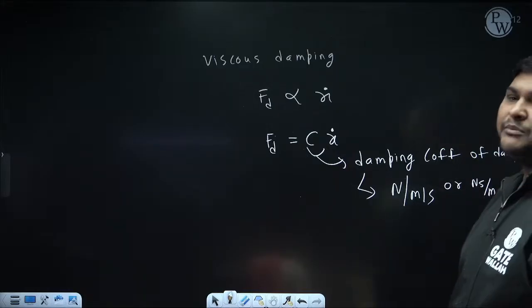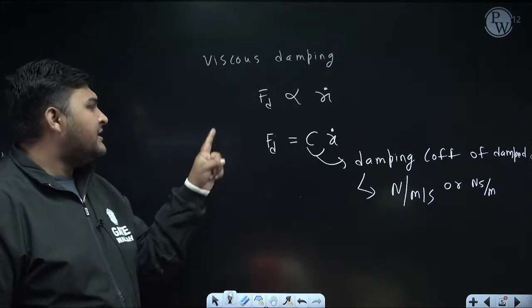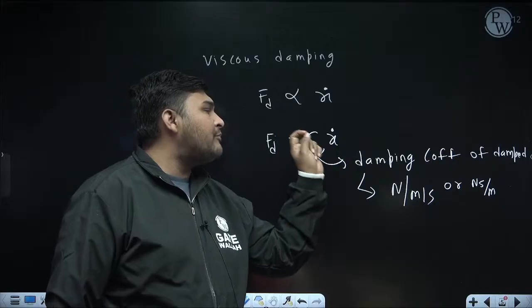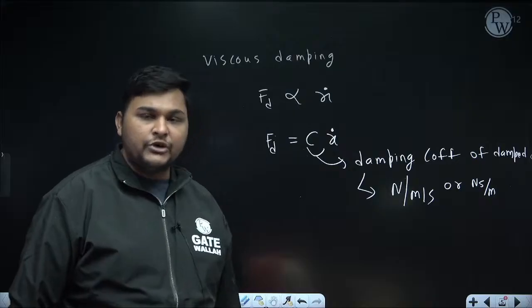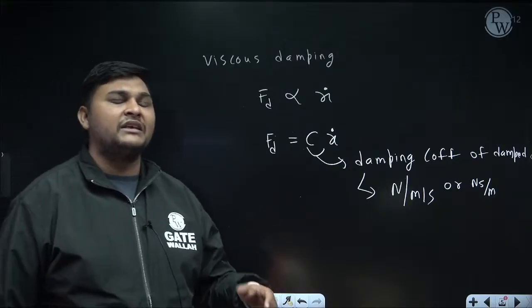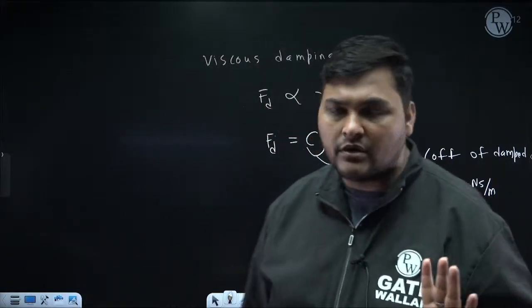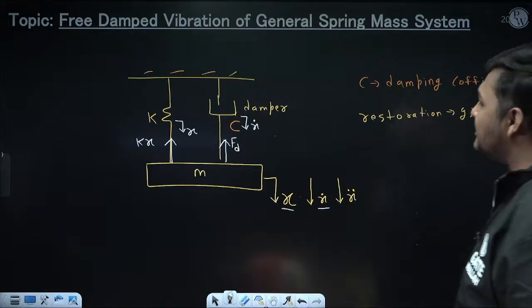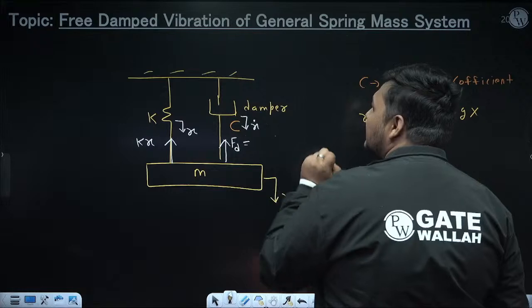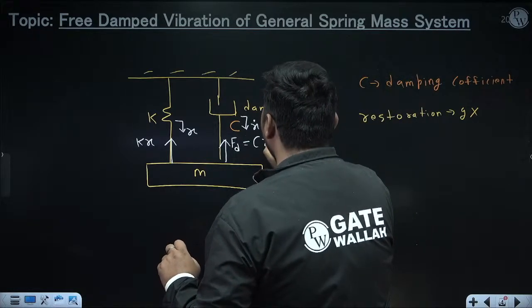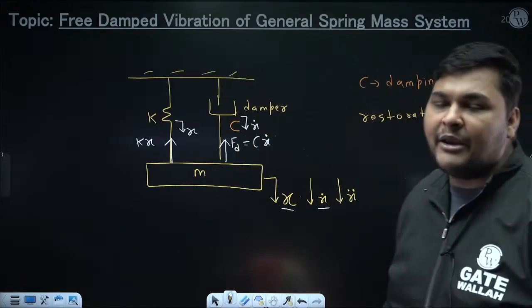So simply you can remember, like restoring force is K into x, and it is opposite to x. Similarly, damping force is C into velocity, and it will be opposite to the velocity. If the velocity of the damper is x dot, the damping force is Cx dot, opposite to x dot. If in some other case the velocity of the damper is x1 dot, the damping force will be Cx1 dot, opposite to x1 dot. So here, if the damping coefficient of this damper is C, you can directly write the expression of the damping force. The velocity of the damper is x dot, so the damping force will be Cx dot, and its direction is opposite to x dot. x dot is downward, so it will be upward. So now we have applied the damping force also.